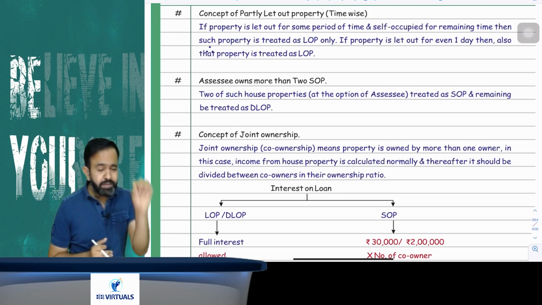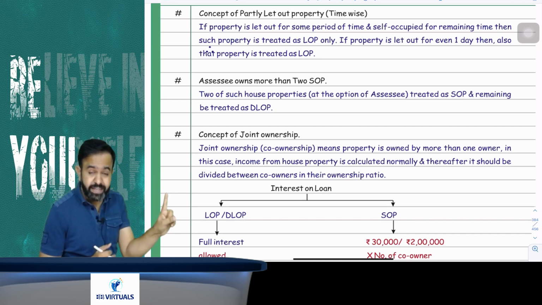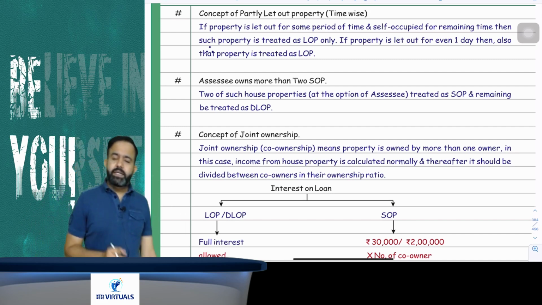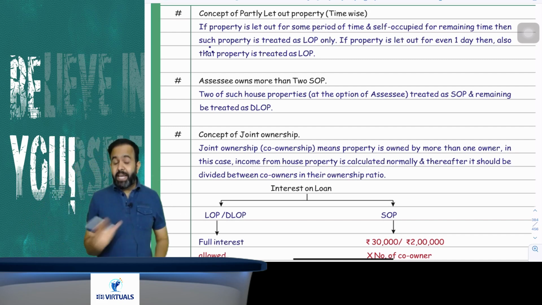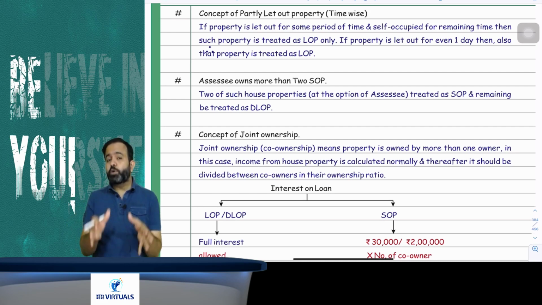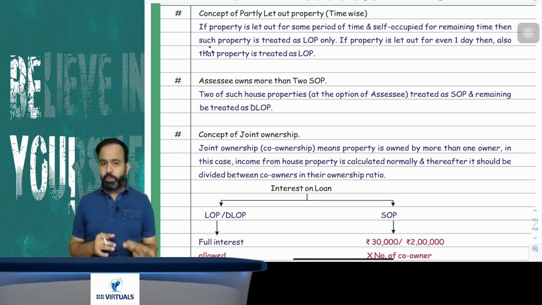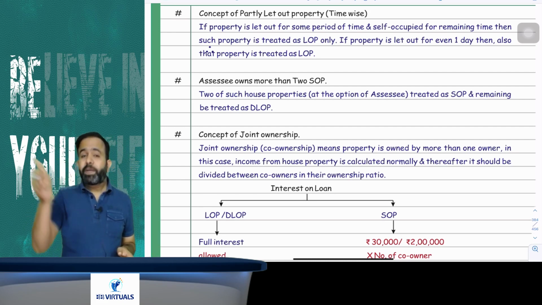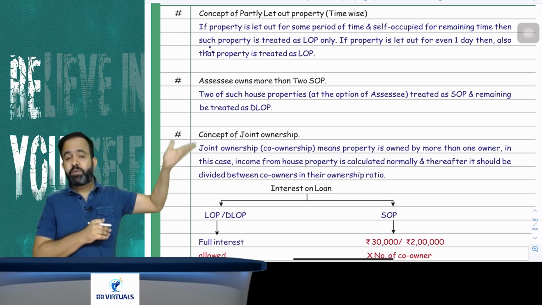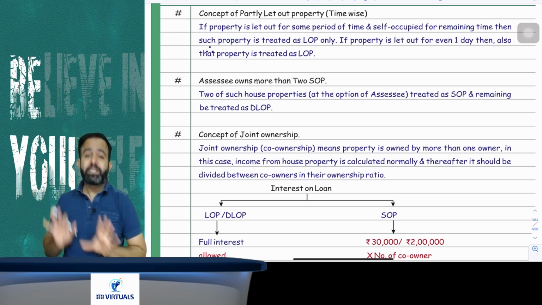What I am saying is that even if any house property is let out for a single day, then also that will be treated as let out property only. Self occupied property means either the house property is self occupied by the assessee throughout the year, that will be known as SOP. Or suppose you could not occupy any house property due to your business and profession at any other location, and that house property is vacated, that will be treated as self occupied property.